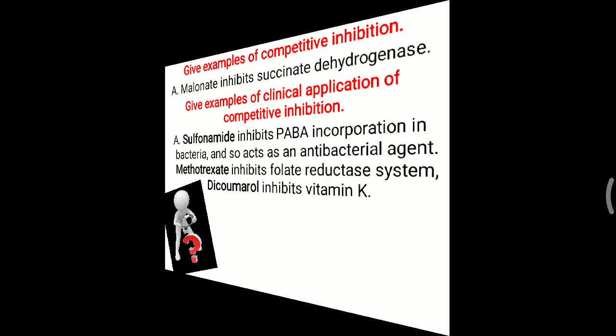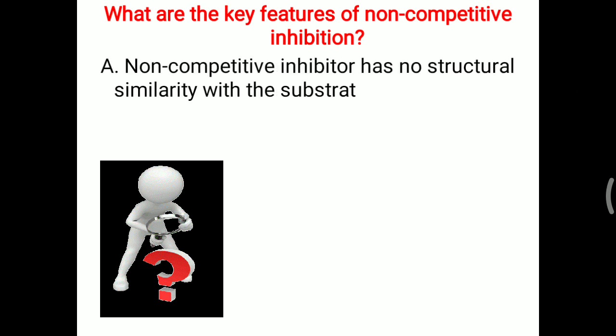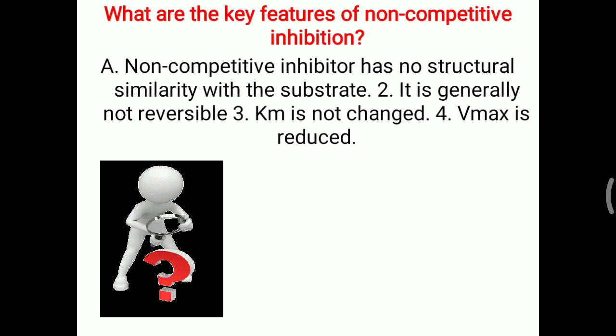Further, in this Viva question: what are the key features of non-competitive inhibition? Same as competitive, you have to remember the key features of the non-competitive inhibitor. The non-competitive inhibitor has no structural similarity with the substrate. That is the main difference between competitive and non-competitive. It is generally not reversible. Km is not changed. Non-competitive means no change in the Km, but Vmax is reduced in non-competitive inhibition, and those are the main key features.